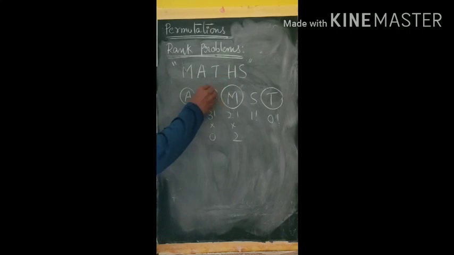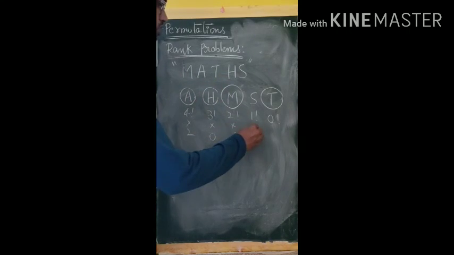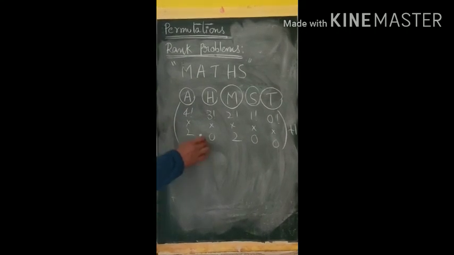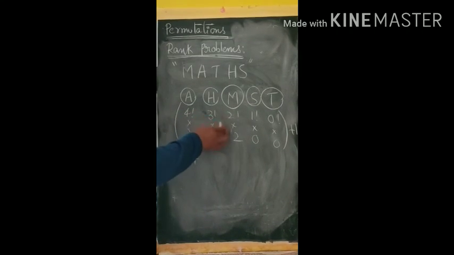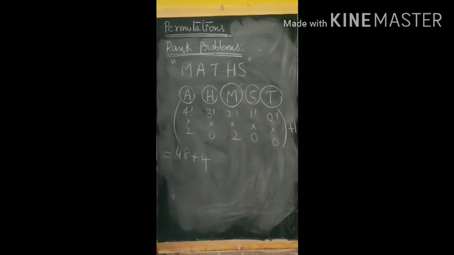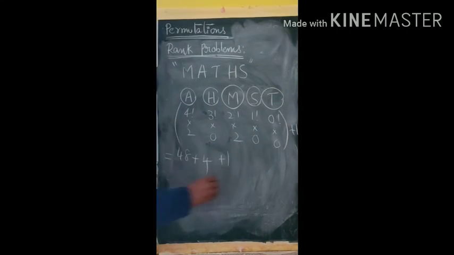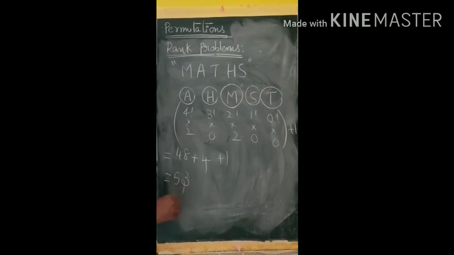Next H. Before H no letter is uncircled, so 0. The last letter, S, if you circle it, nothing will be available. So whole plus 1. 2 into 4 factorial, which is 24, gives 48. 0 into 3 factorial is 0. 2 into 2 factorial is 4. 0, 0, plus 1. So the rank of the word MATHS is 53.